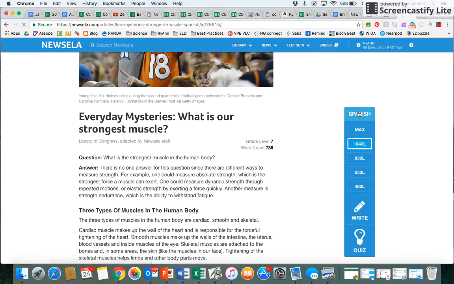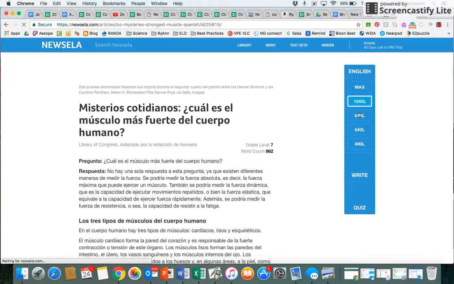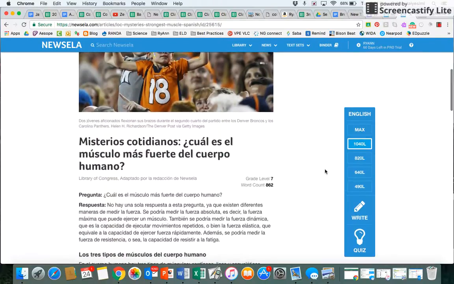If you need a quick translation into Spanish, or if you're a helper and you're helping one of our kiddos that is new to English and speaks Spanish as their first language, then they can click on the Spanish version, and I am fine with them reading this in Spanish. Okay, back to the English version.